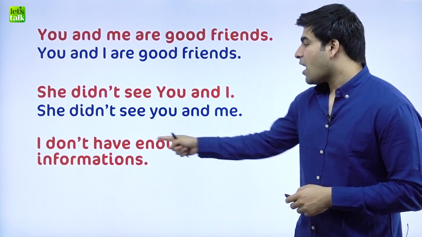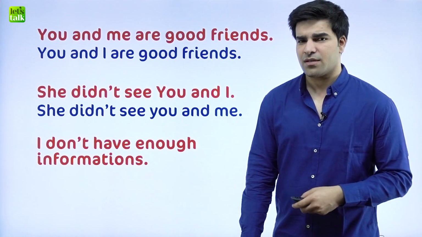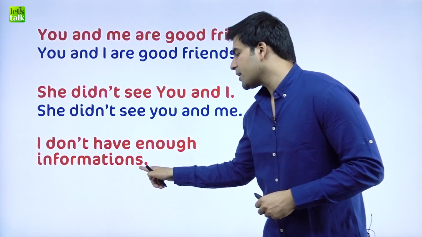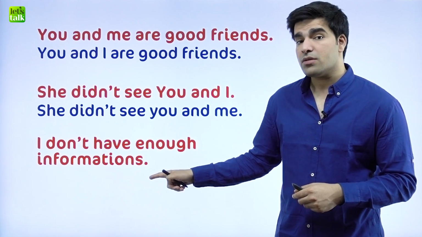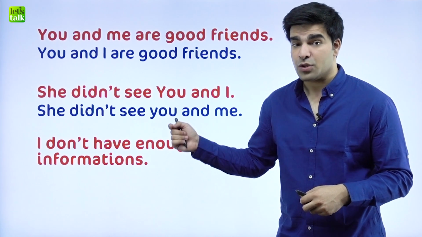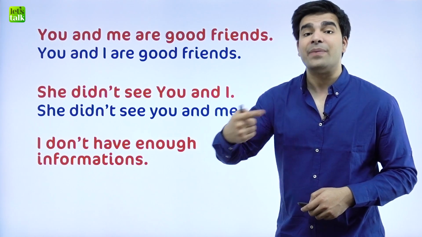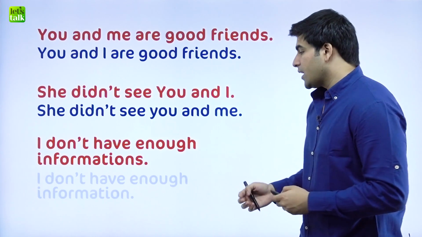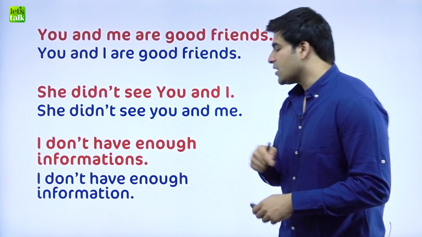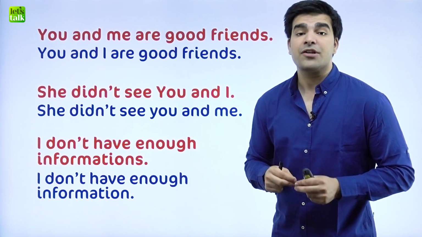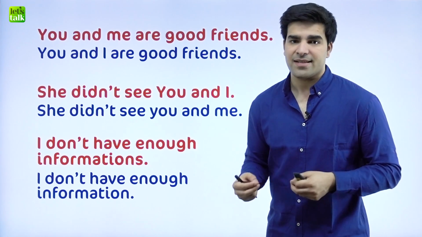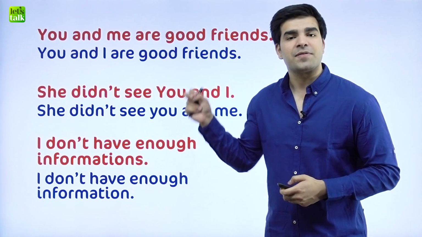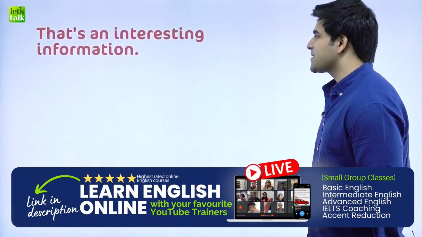Here we go. "I don't have enough informations." If you see in this sentence, information is coming along with an S. You cannot count information 1, information 2, information 3. You can count the pieces of information, but not information. So the correct sentence is, "I don't have enough information." Information never goes with an S with it. There's no plural of information. So this was the first slide. Let's quickly move to the next mistake.